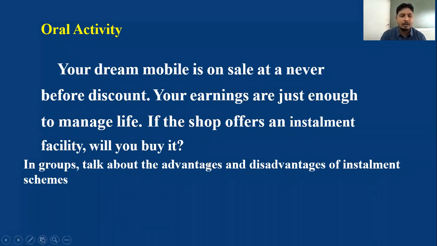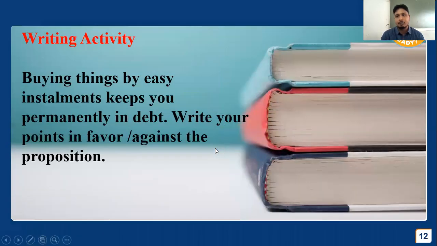Okay, write about it. Now talk is not there. You just write it on a piece of paper and put it in the WhatsApp group of all the class groups, whether installment is good or bad, or the advantages and disadvantages of it. Now, writing activity: buying things by using installment keeps you permanently in debt. So when you go on installment, you'll be in debt. Write your points in favor or against the question, whether installments are good or bad. That one you speak.